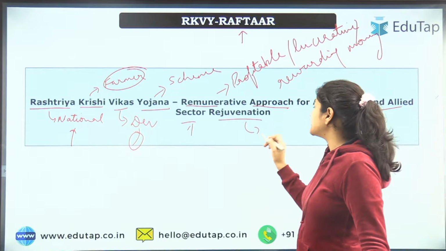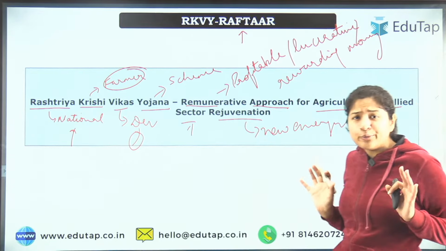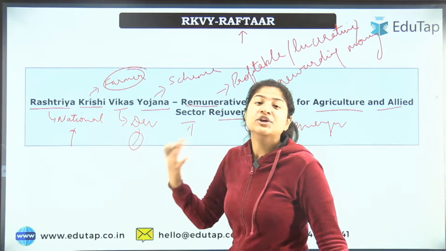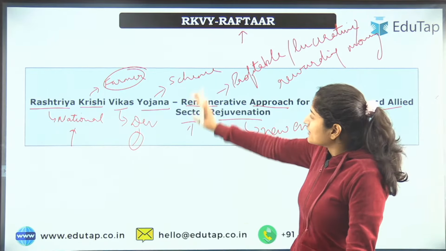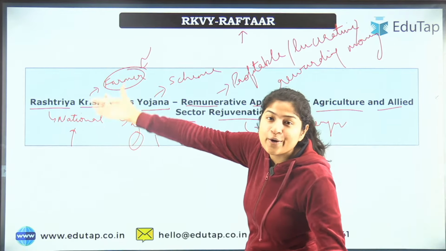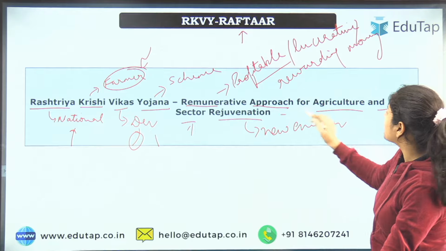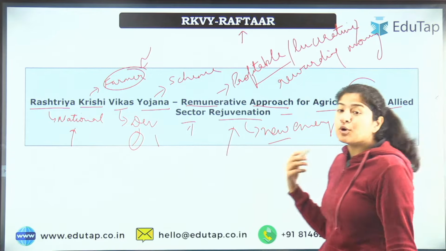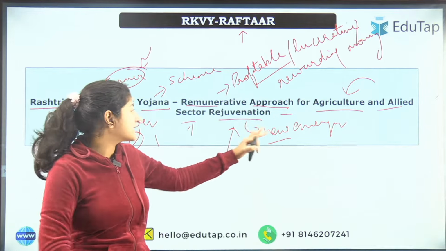And then rejuvenation, it means new energy, you can say. When you put some new energy into something existing, or new life, renewing something, that is known as rejuvenation. So herein the focus is on the development of the farmers all across India, and to have a profitable approach for agriculture and its allied sector, to renew it, to give new energy into these sectors.